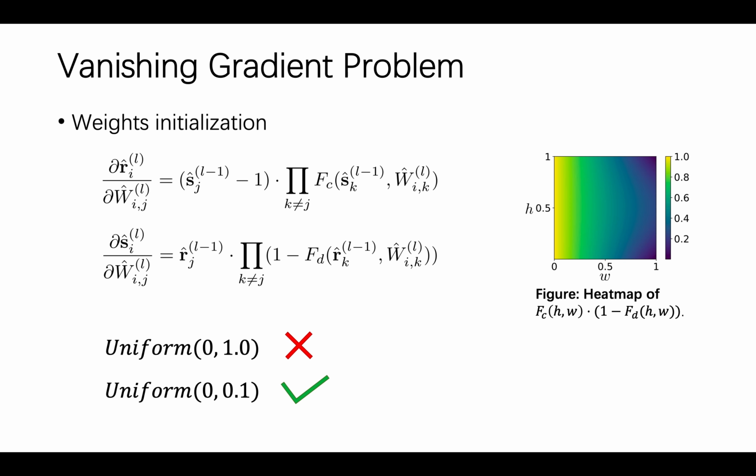If most of the weights are not close to 1, either Fc or 1 minus Fd is less than 1, then the product of a sequence of Fc or 1 minus Fd could be very close to 0, which also means the gradients could be very close to 0. Therefore, a simple but efficient solution is to initialize the weights with small values close to 0.